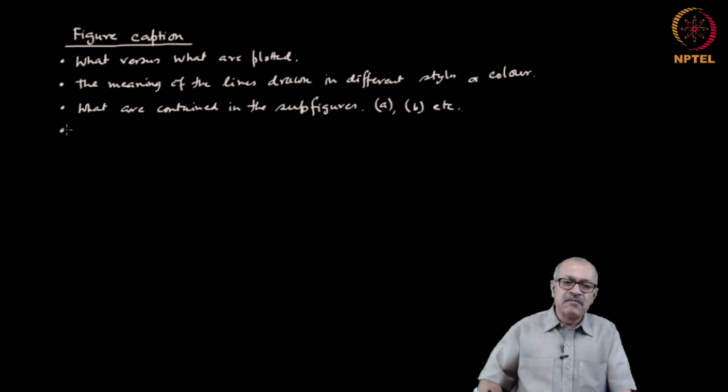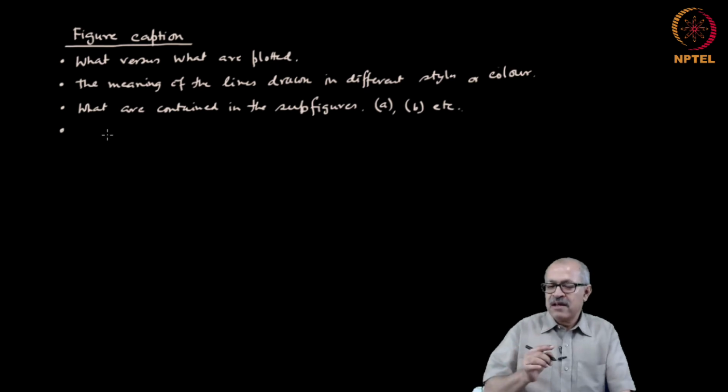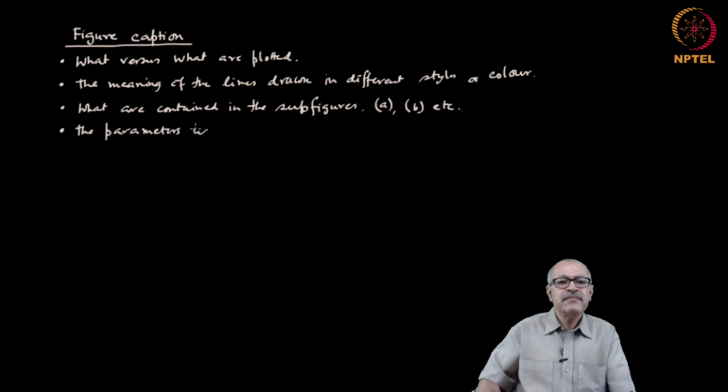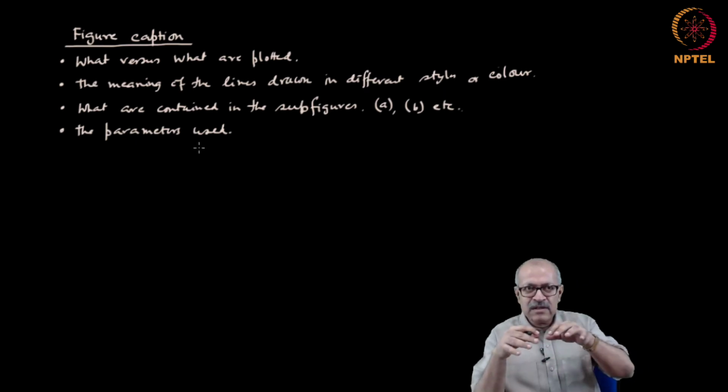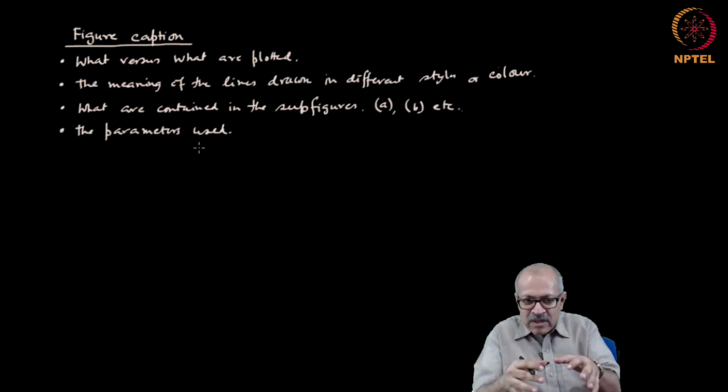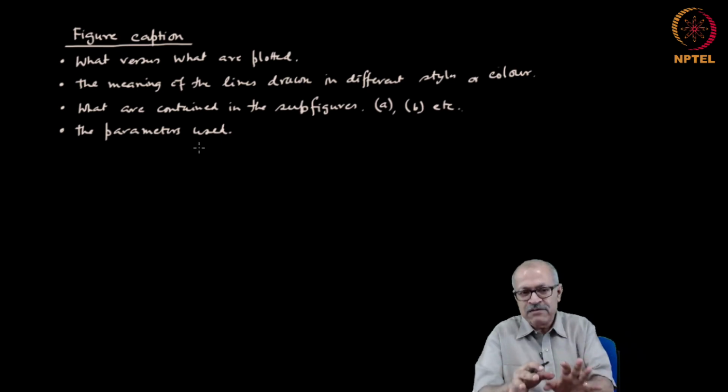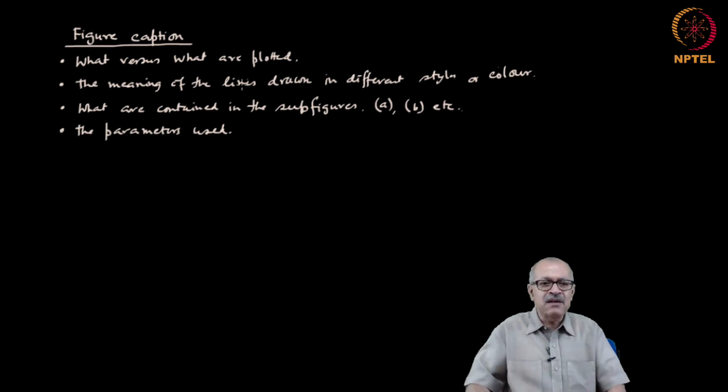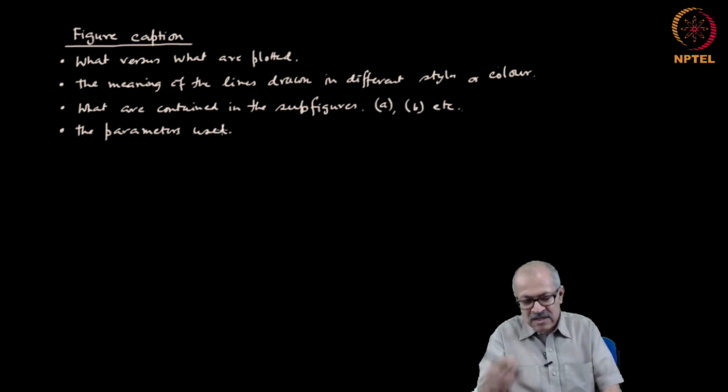Then the figure caption should contain some detail about the conditions in which the figure is obtained, like the parameters. So, the information that is necessary to understand the figure should be contained in the figure caption, and the parameters are one such information that is necessary to understand.